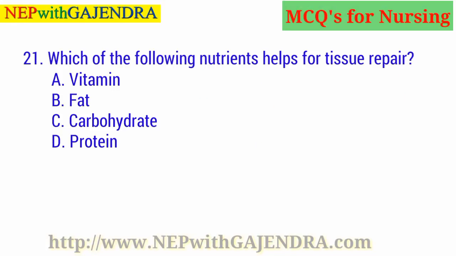Which of the following nutrients helps for tissue repair? A. Vitamin. B. Fat. C. Carbohydrate. D. Protein. Guess the right answer. Right answer is D. Protein.